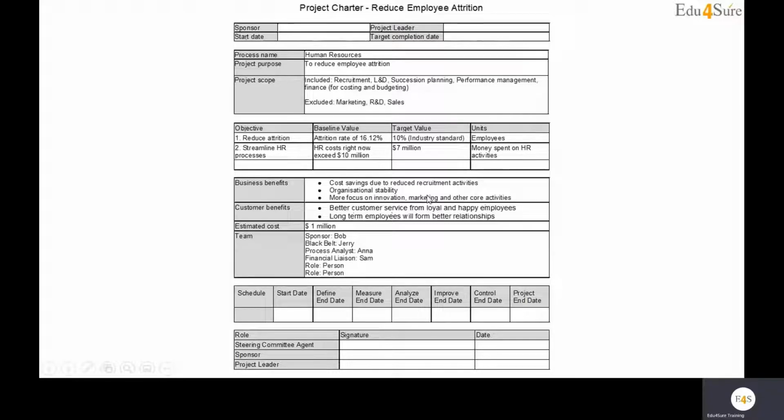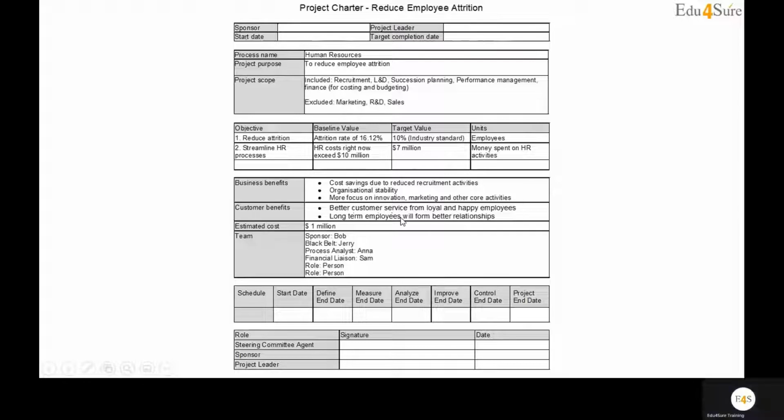The organization is not stable because the new chunk joins in, and then we need to train them. They adjust themselves in the environment, so the organization becomes a bit unstable. And when we have all the focus on recruitment, we are lacking focus on innovation, marketing, and other core activities.